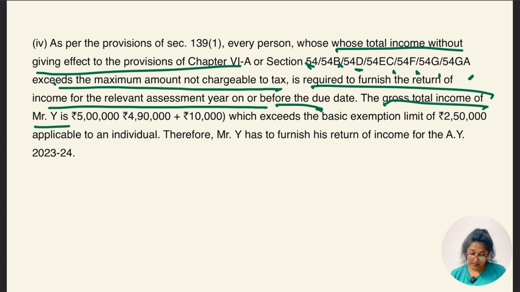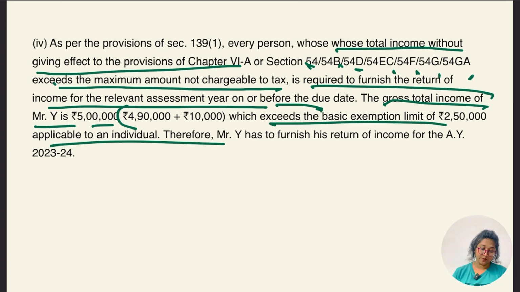The gross total income of Mr. Y is 5 lakh, which is 4,90,000 and 10,000, which exceeds the basic limit of 2,50,000 applicable to an individual, and therefore Mr. Y has to furnish his return of income for assessment year 2023-24.